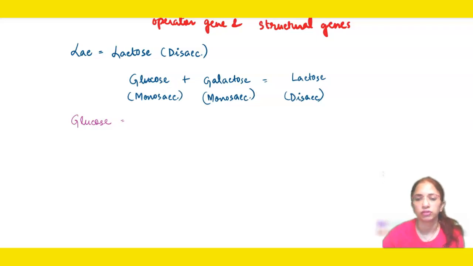If in the nutrient medium glucose is there, then this lactose operon will not happen. It will be off. If lactose is there and glucose is not there, then in this case bacteria will utilize lactose. So glucose is the most preferred sugar by the bacteria. This is important. Now we will see the various components which are there in an operon.